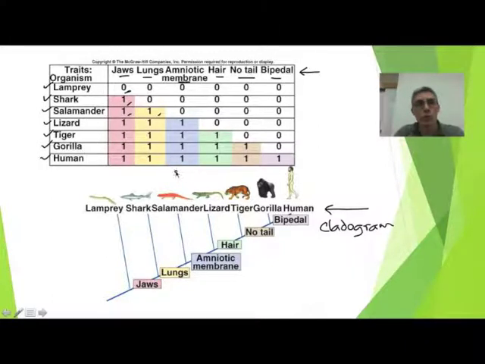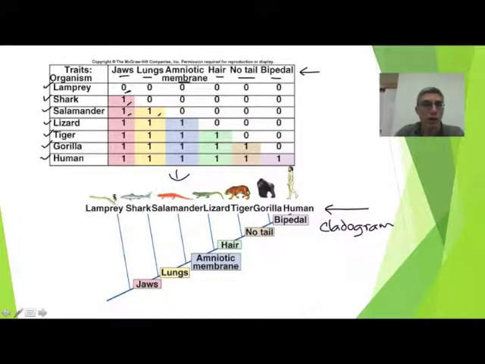So then what we do is we take that information and we create what you see at the bottom. So this is again the phylogenetic tree or cladogram. Now if you notice, we've lined up our organisms on the very top. Now there's a certain order to the way that we put these organisms, and if you notice, it's based on those characteristics and the number of characteristics that they have.